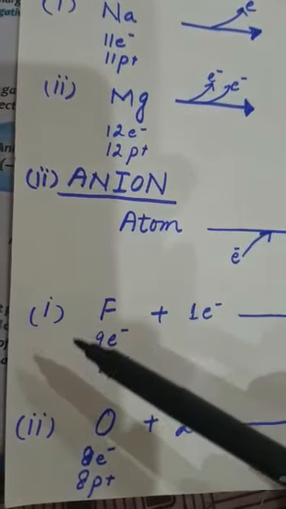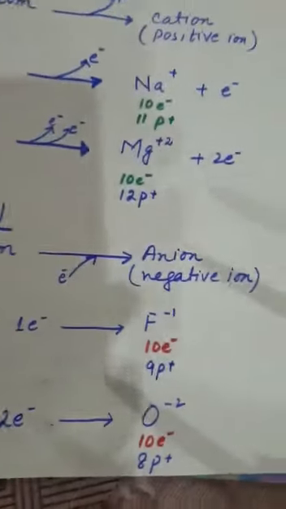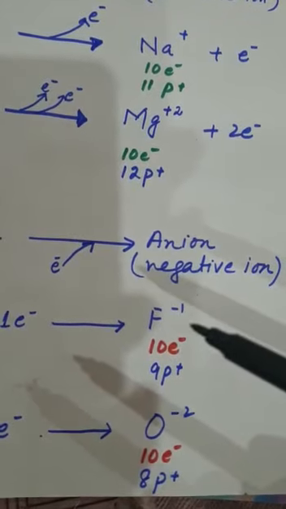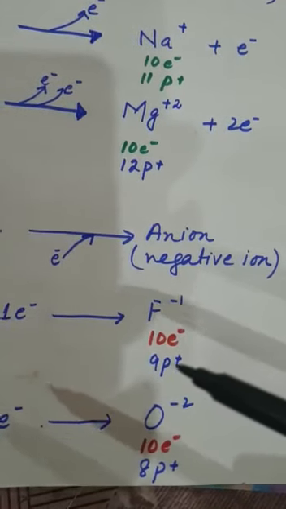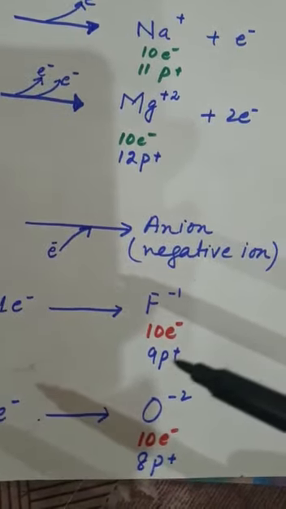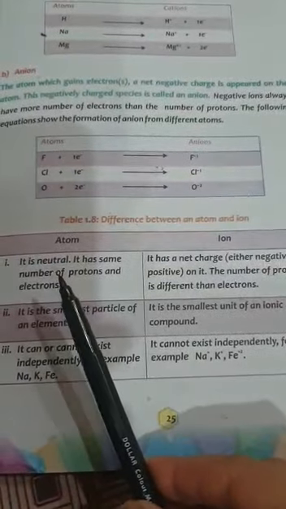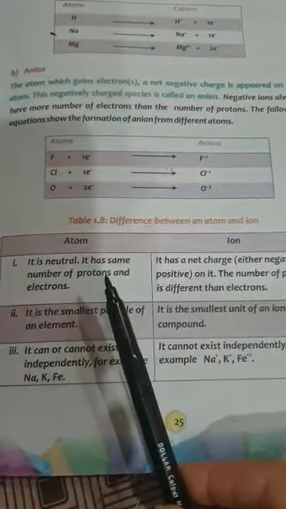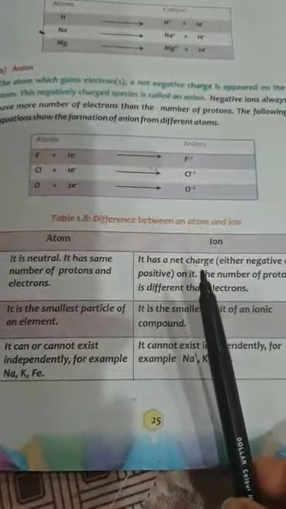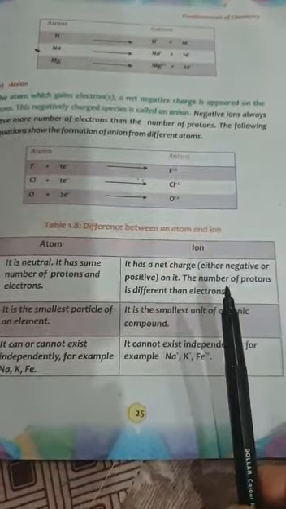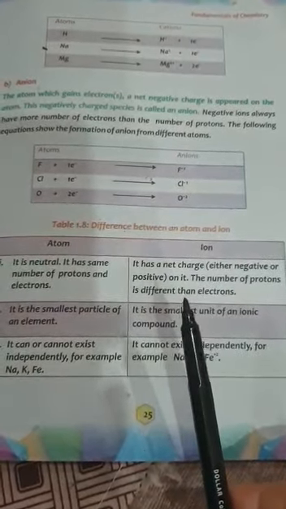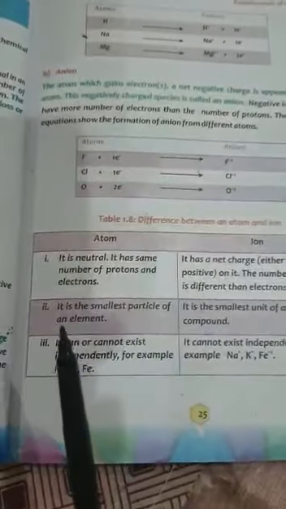So this is an example of an atom, and this is an example of an ion, in which you will notice the disturbance between the number of electrons and protons. So it's neutral, with the same number of electrons and protons. It carries charge, and the number of protons and the number of electrons are different from one another.